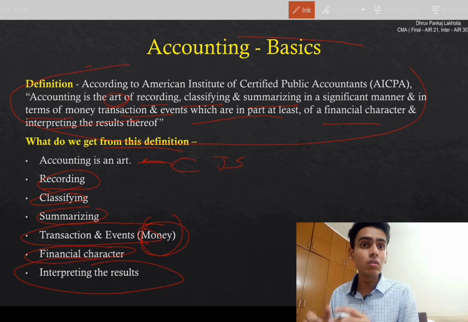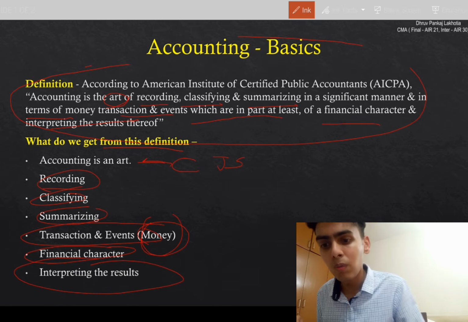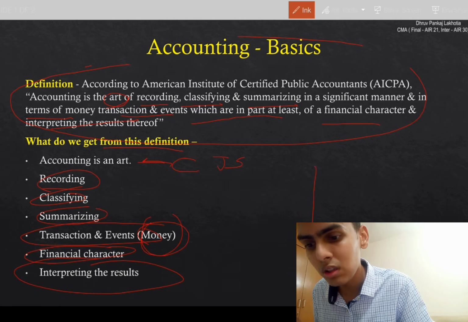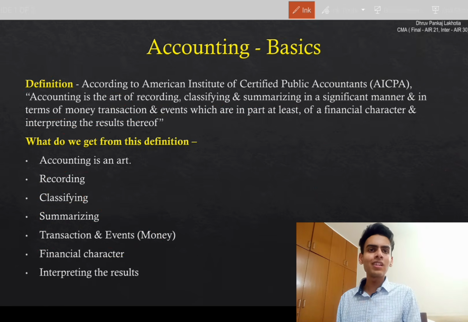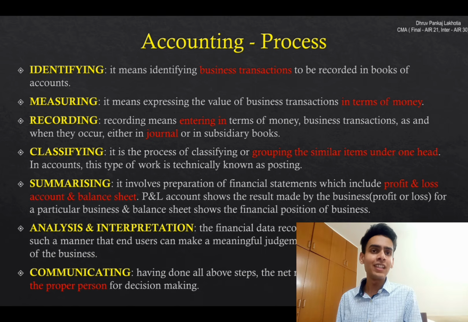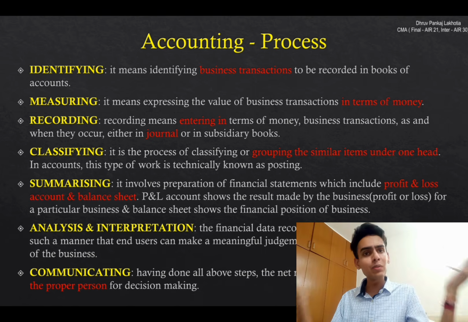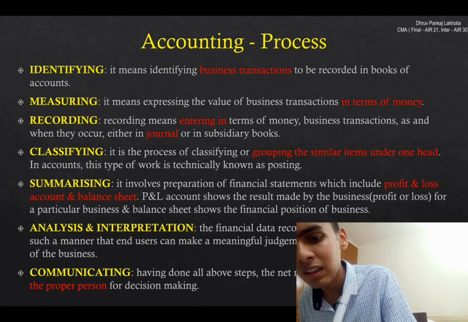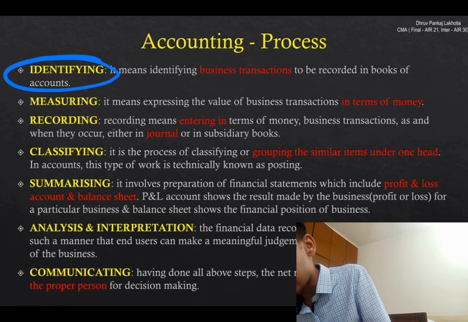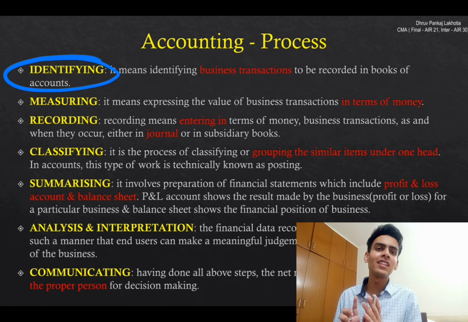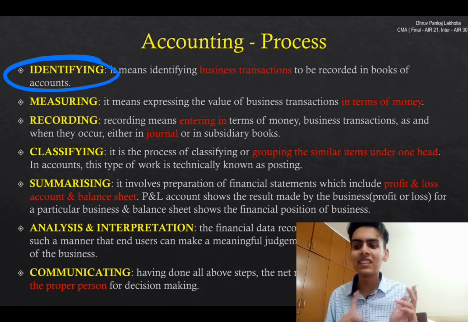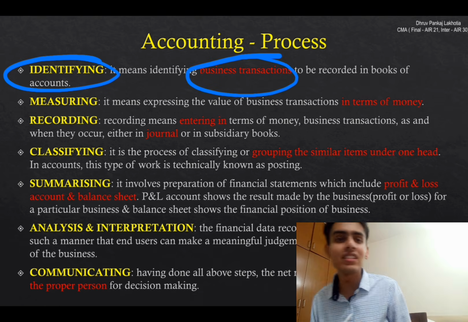So what we get from this definition is the process of accounting. The definition of accounting is what the process of accounting says. We have learned the definition, we have learned the process also. Firstly, identifying. What does identifying say? Identify business transactions. We can't record non-monetary transactions. We have to record business transactions.